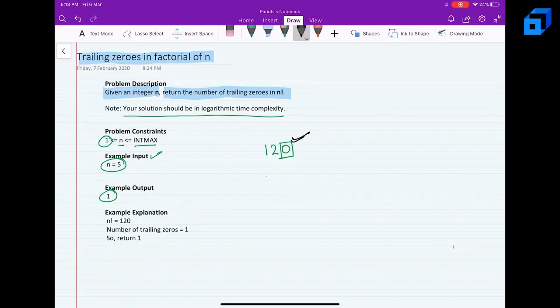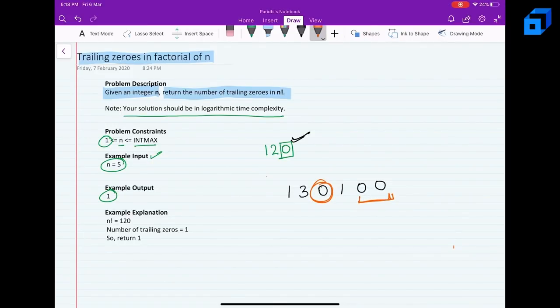Now what is a trailing 0? If you look at here and if you say there are 3 trailing zeros, then you are wrong. Why? Because a trailing 0 is the one which is at the rightmost end and that has no non-zero number to the right of it. So here there are only 2 trailing zeros. This will not be counted as a trailing 0.